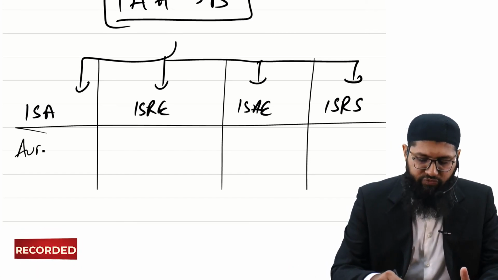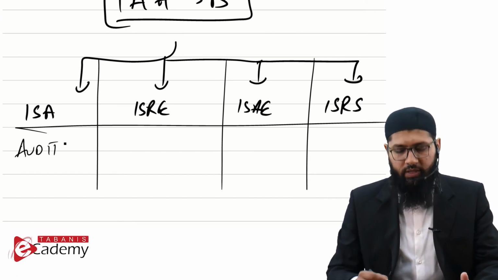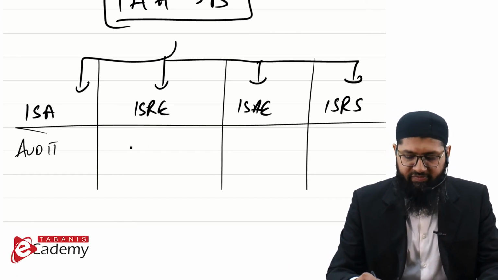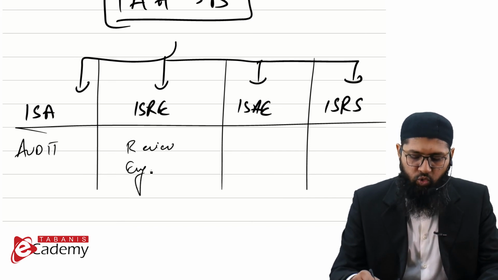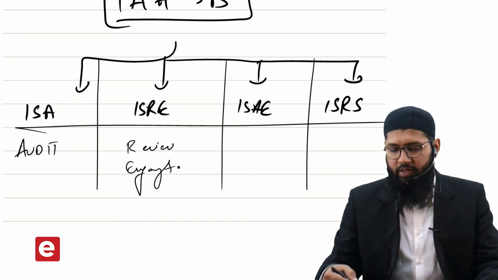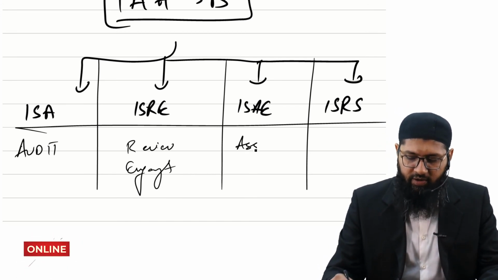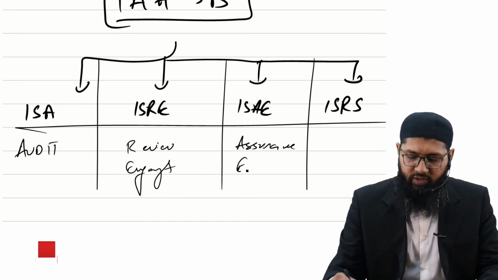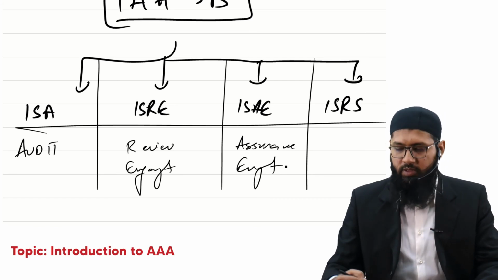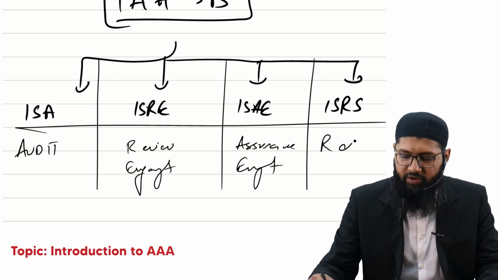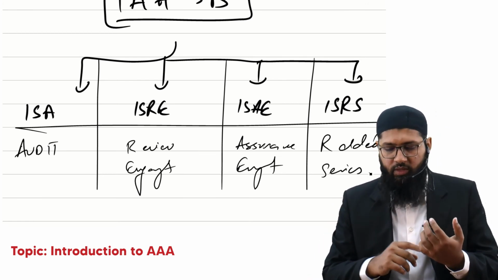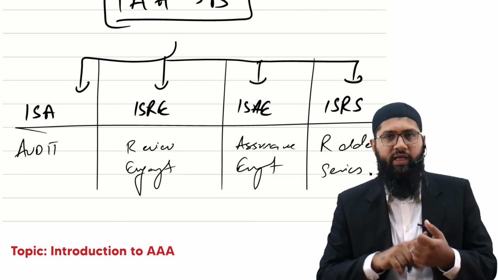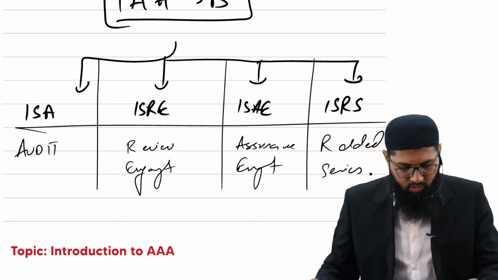ISA is used for the audit. ISRE is the International Standards on Review Engagements. ISAE is the International Standards on Assurance Engagements. ISRS is the International Standards on Related Services. So we've got 4 of them: ISA, ISRE, ISAE, ISRS. These are the 4 of them.